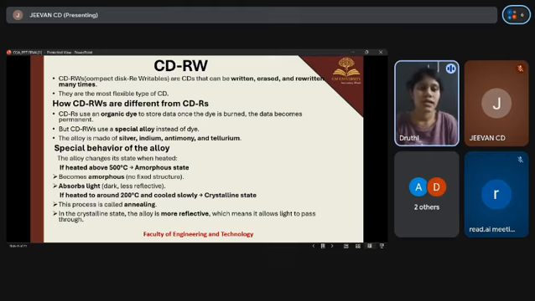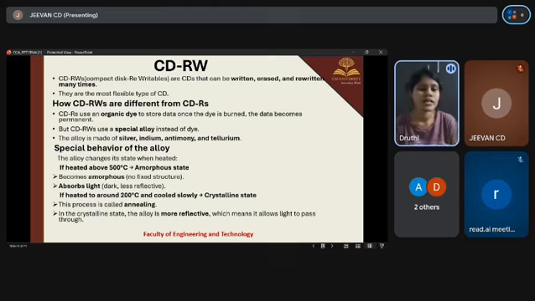CDR uses an organic dye layer. Once the dye is burned by a laser, the data becomes permanent. And CDRW, instead of dye, uses a special alloy. Alloys like silver, indium, antimony, and tellurium. And then the special behavior of the alloy is a very, very important part in this process.